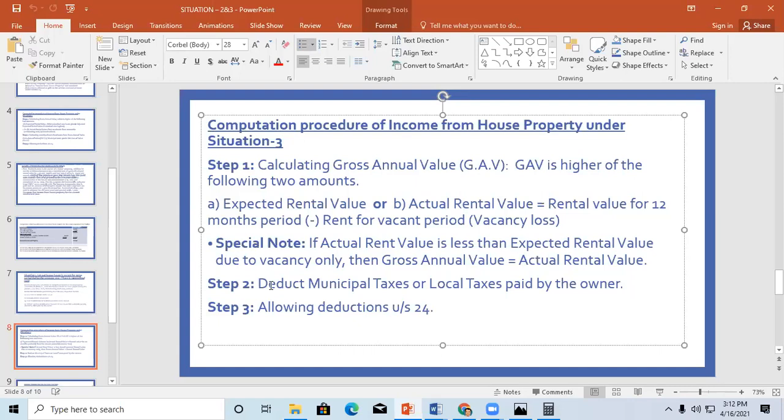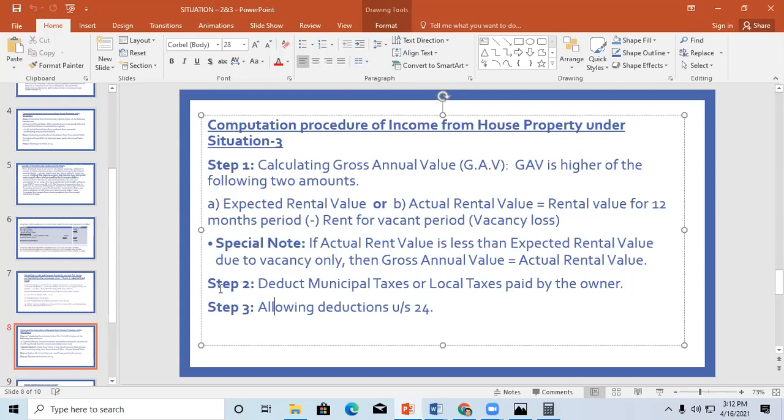And step 2, deduct municipal taxes paid by the owner but not by the tenant, and then allow the deductions under section 24. So these are the two computation procedures which you have to consider under situation 2 and situation 3. It is very simple, not to be complicated.